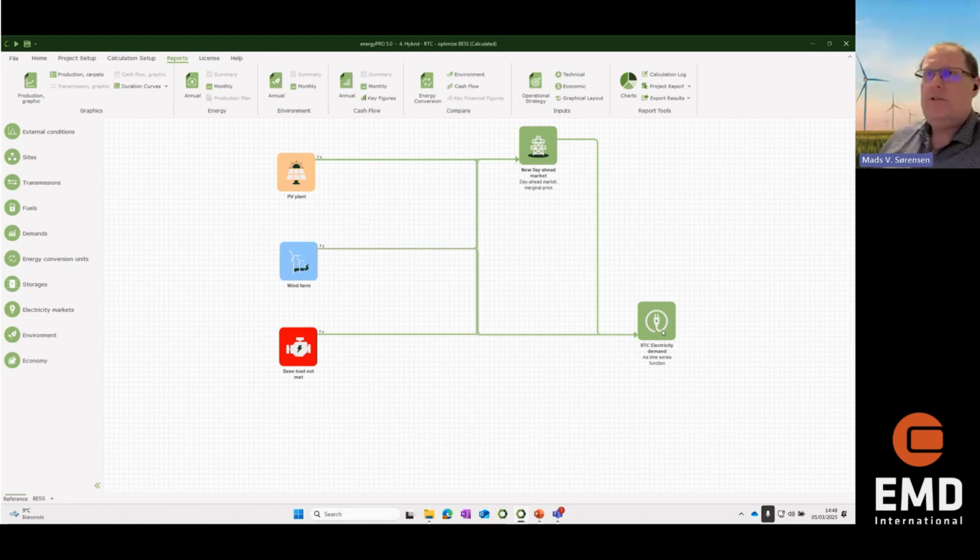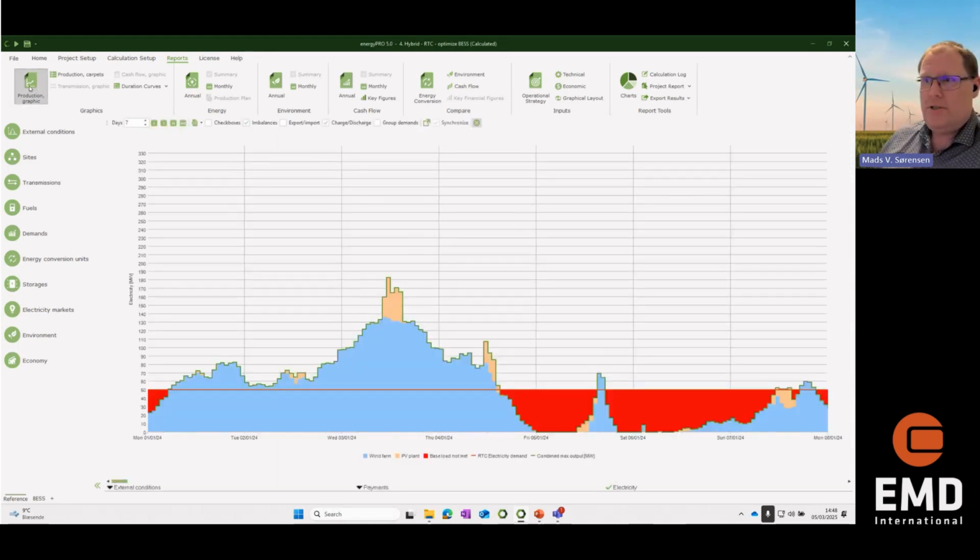I have to supply that 24/7. That demand is 50 megawatt. You can see we have here increased our size of plant quite a bit. We have a demand, and we can cover it with this baseload not met unit. It's not a physical unit, but it's a unit to account for the missing production.